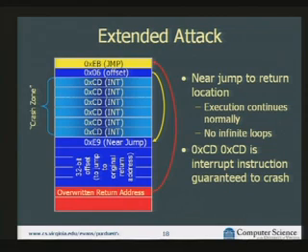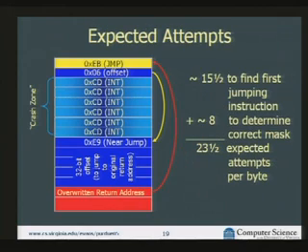And then for the position that we're guessing, we try to guess a near jump. We try to guess the short jump that jumps to the location where we put the near jump that will continue normal execution. So if we guess correctly with this setup, the program will continue executing normally. We'll be able to observe that remotely. If we guess incorrectly, it's guaranteed to crash. Okay? And the number of guesses we need is really low.